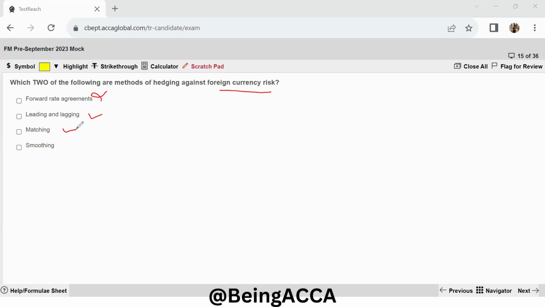Now we have the last option as smoothing. This will definitely not be the right option. Why? Because smoothing is where you have a balance between fixed and floating rate borrowing so that you can hedge your interest rate risk and not your foreign currency risks. So I will select option 2 and 3 over here and move on.